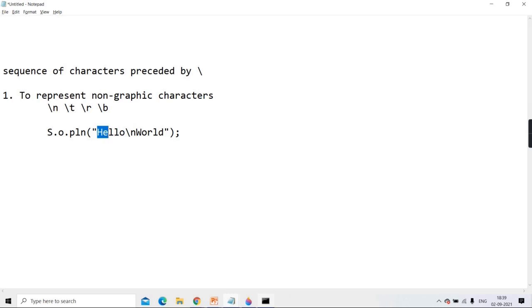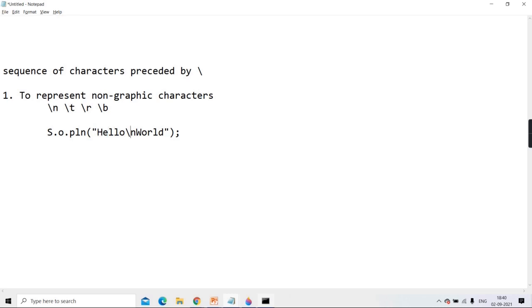Is E a graphical character? When you run, do you see H on the monitor? Yes, guys. So when we see it, it is a graphical character. You are able to see H, you are able to see L, you are able to see O, W. So they are all graphical characters.